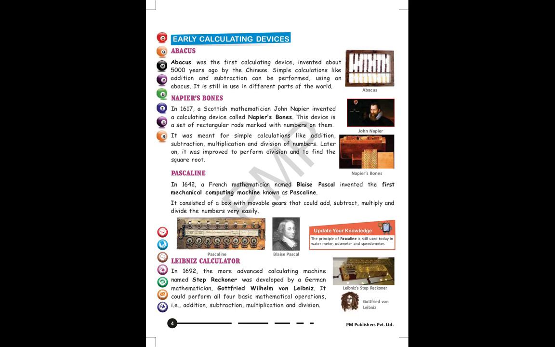In 1642, Pascaline, the first mechanical computing machine, was invented by the French mathematician Blaise Pascal. You need to remember that fact: Pascaline was the first mechanical computing machine.